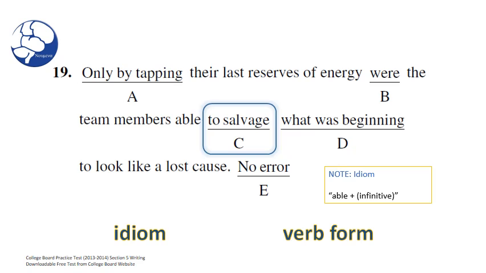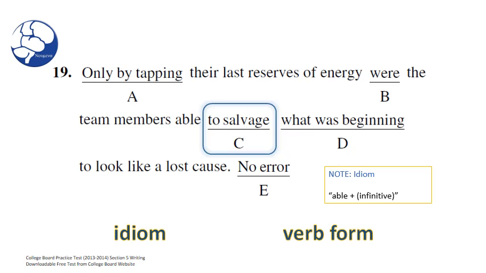The infinitive. In this case, the infinitive is to salvage. So don't get confused with the preposition to. To can function as a preposition, or it can be a part of the infinitive. In this case, to salvage is part of the infinitive. You have to take this as a set. To salvage. Two words are functioning as one word. You have to take it as a set.